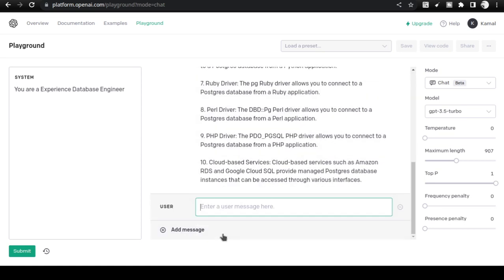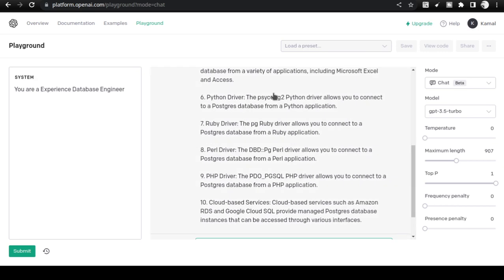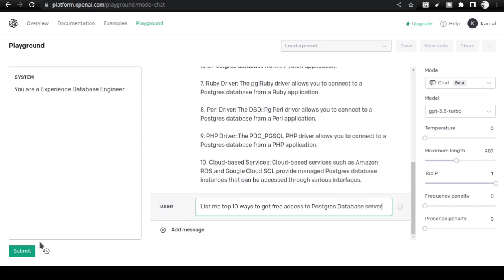But let me ask, okay, list me the top 10 ways to get free access to Postgres database server. What is the difference? I am saying just free access. Instead of getting access, I am saying free access. Okay, and I'm going to submit.